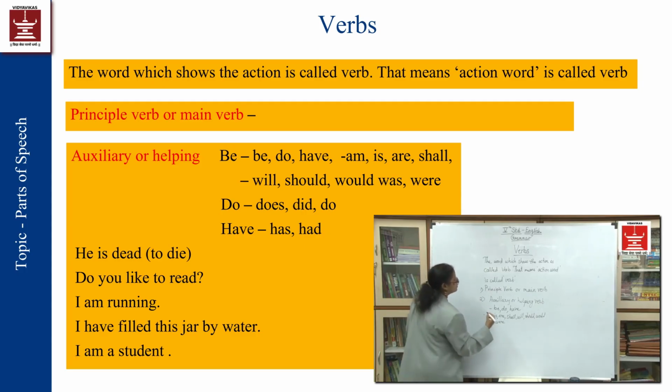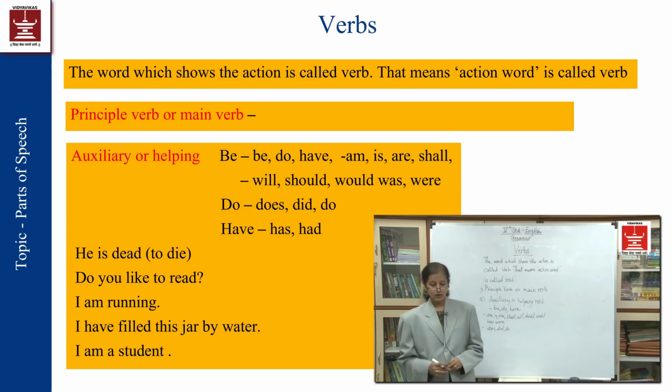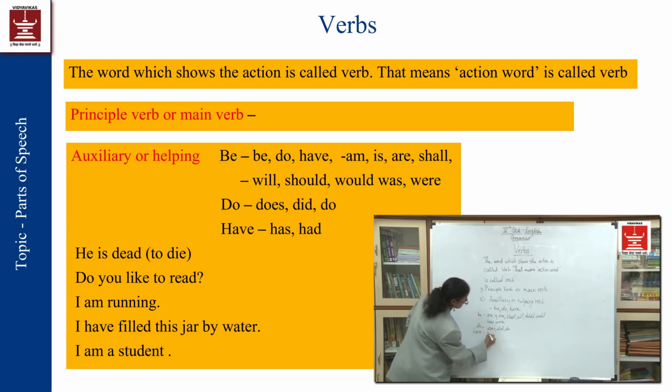Now do, does, did. These are the helping verbs, which help the main verb. And now have: this is the form of be, this is the form of do, and this is the form of have: has and had.